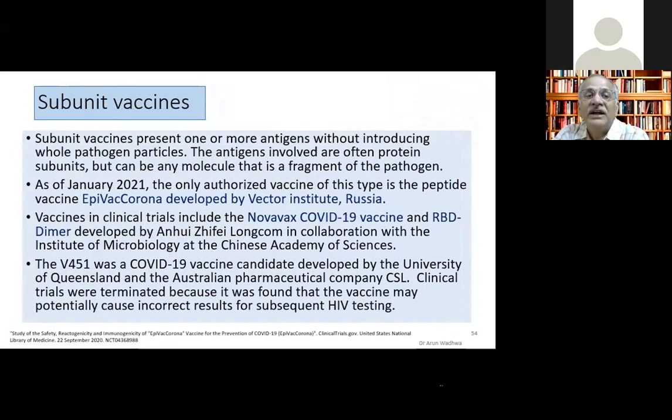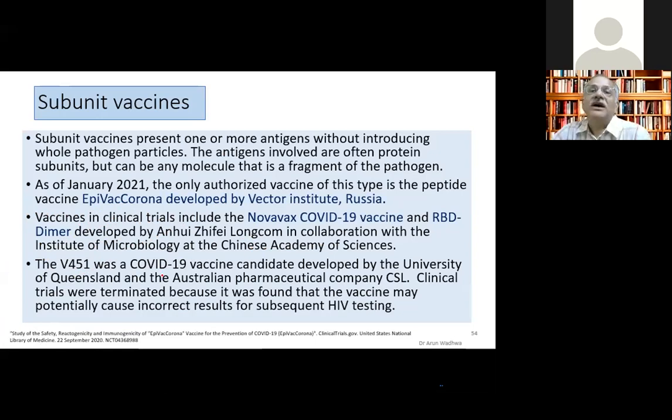The side effects are less. The only authorized vaccine as of now is the peptide vaccine, the EpiVac Corona, which is developed by the Vector Institute, Russia. What they do in this is that the antigens, like we see in the influenza vaccine, a fragment of the pathogen is used and made into a vaccine. There are 2 other vaccines which will be coming soon, the Novavax and the RBD dimer, which is there in China. The COVID vaccine candidates developed by University of Queensland.